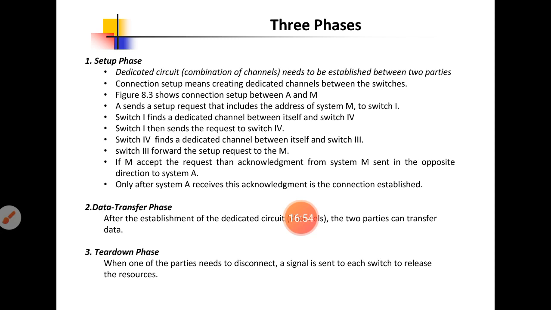Setup phase means it will set up the connection between the 2 devices. Data transfer means it will transfer the data over that particular connection. Teardown means it will terminate the connection between the 2 devices. Okay,